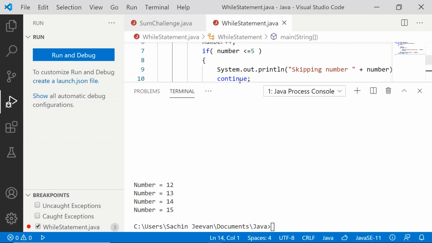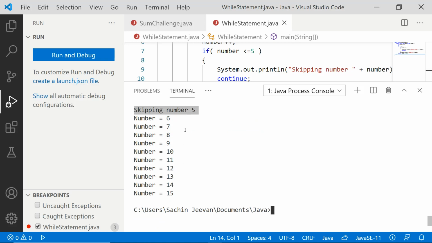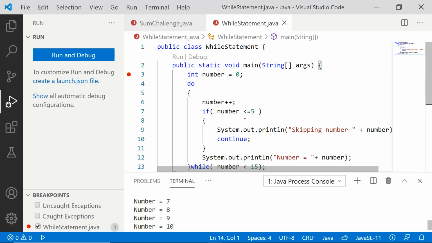What is the output that is getting printed? Skipping numbers 1, 2, 3, 4, 5 for continuous statements, then again here 6, 7, 8, 9, 10, 11, 12, 13, 14, 15 get printed, and it is completely over. So this is the advantage of do while.